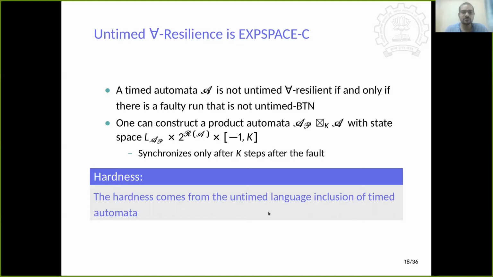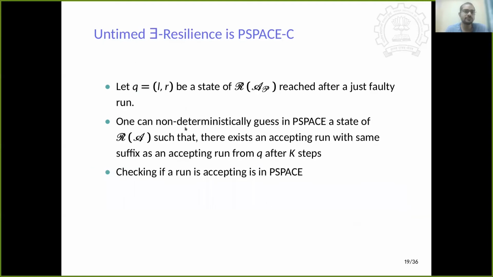Now the hardness comes from the untimed language inclusion of timed automata. It has been shown that the untimed language inclusion property of timed automata is X space complete. Now let's read this: the untimed existential resilience is P space complete. Now we have to show that if we reach a state just after a just faulty word, does there exist an extension of the just faulty word which is back to normal? That is what the definition of existential is.